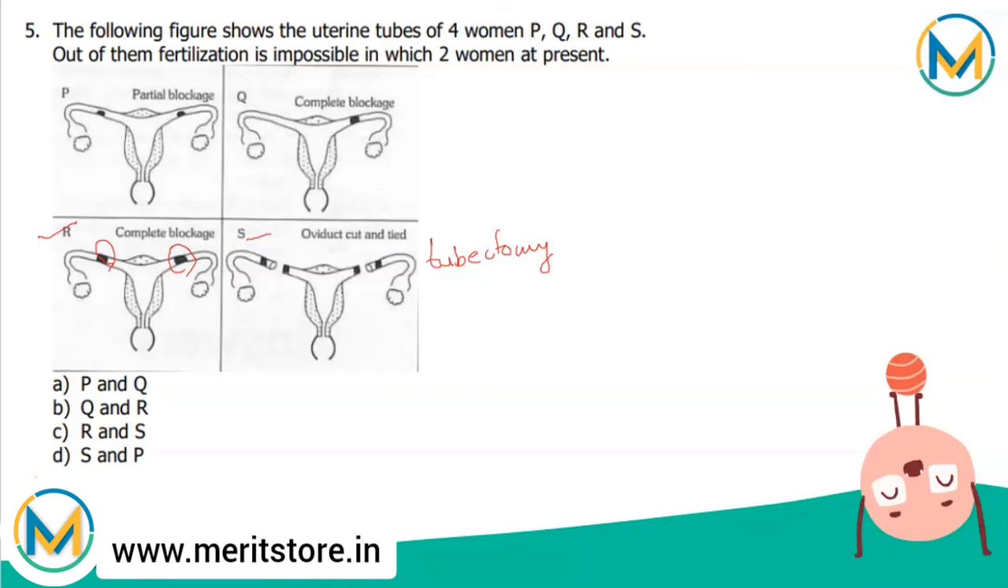When both the fallopian tubes are either blocked or cut and tied, there will be no transport of gametes and thus no fertilization. So fertilization is impossible in R and S and only possible, or slightly possible, in the case of P and Q. But here in R and S it is completely impossible because there is no way of meeting the gametes. So correct answer is option C, that it is impossible in the case of R and S.